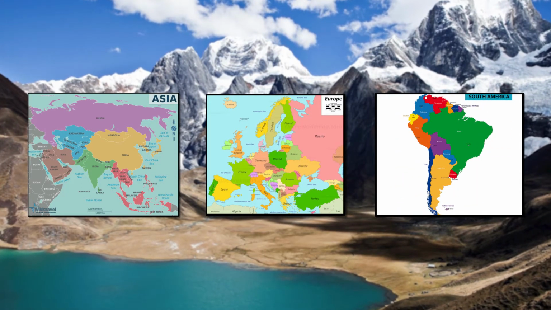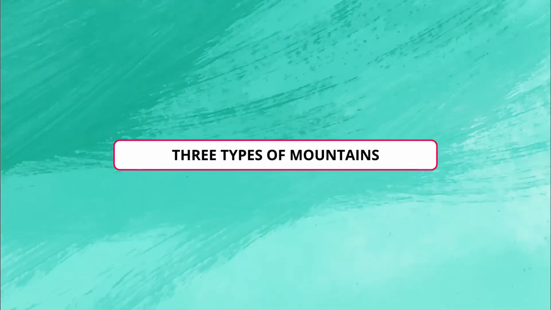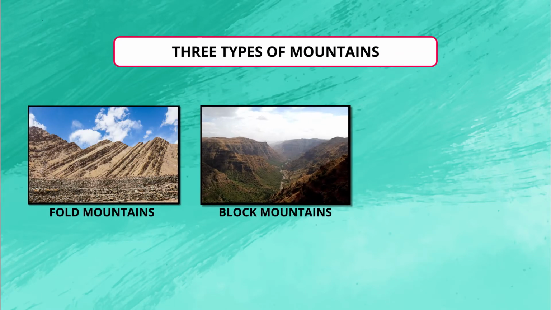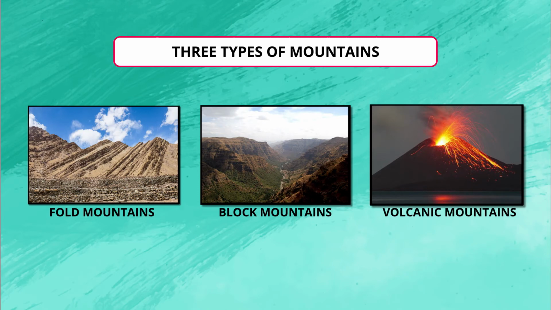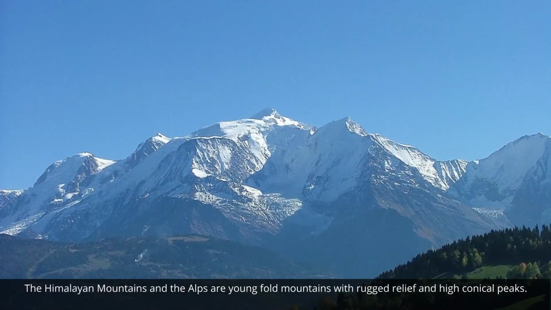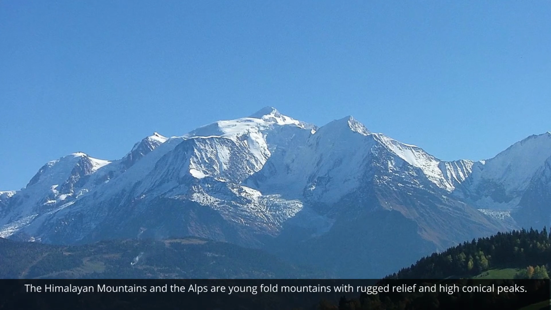Mountains vary in heights and shape. There are three types of mountains: fold mountains, block mountains and the volcanic mountains. The Himalayan mountains and the Alps are young fold mountains with rugged relief and high conical peaks.